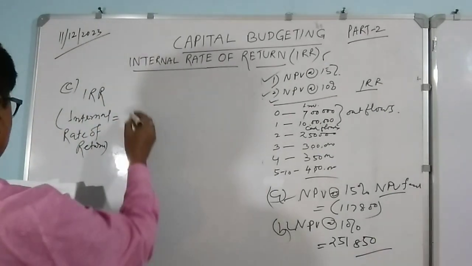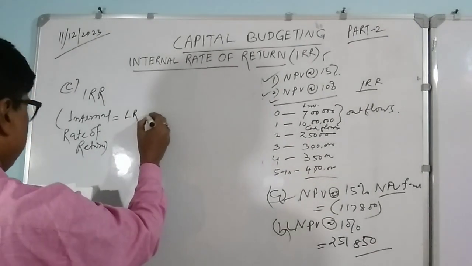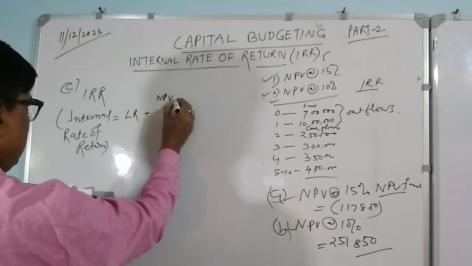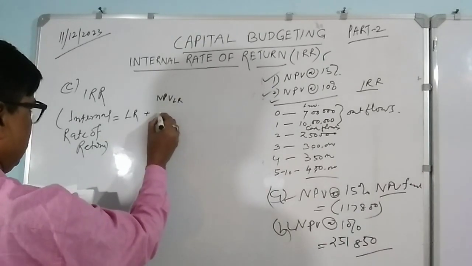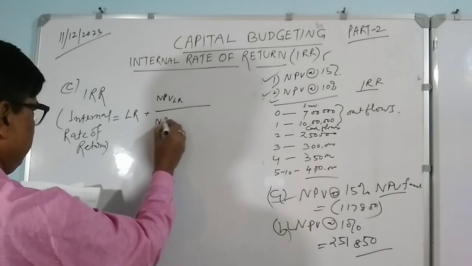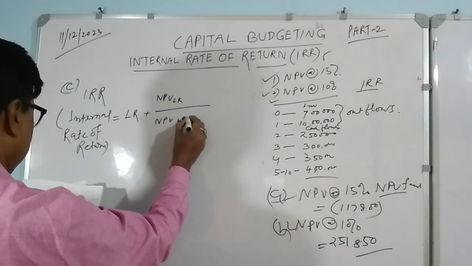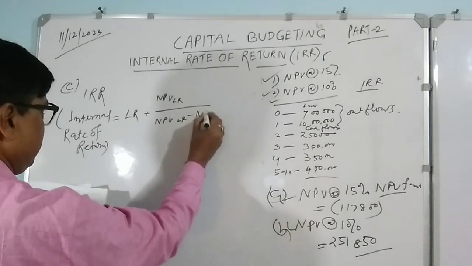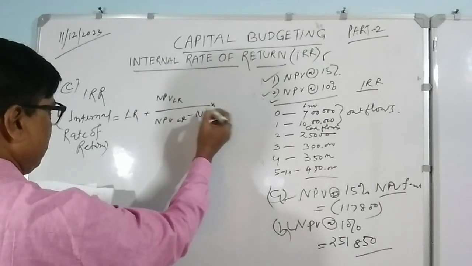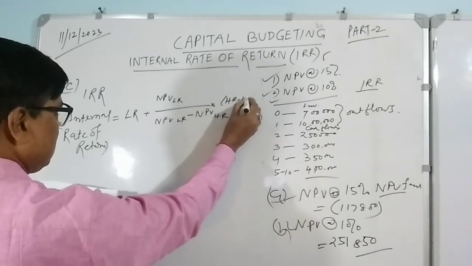There is a formula for this. IRR equals LR, the lower rate, plus NPV at lower rate divided by NPV at lower rate minus NPV at higher rate, multiplied by higher rate minus lower rate.